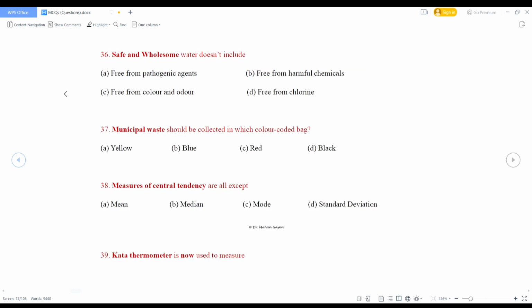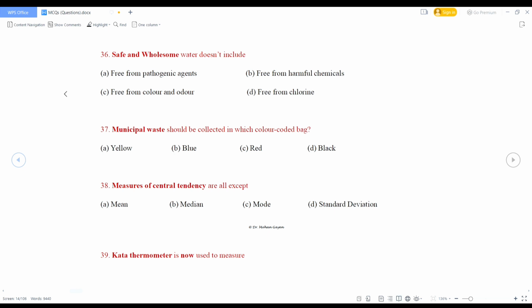Safe and wholesome water does not include: free from pathogenic agent, free from harmful chemicals, free from color and odor, free from chlorine. So what is the wrong statement? Free from chlorine. So option D is the correct answer.